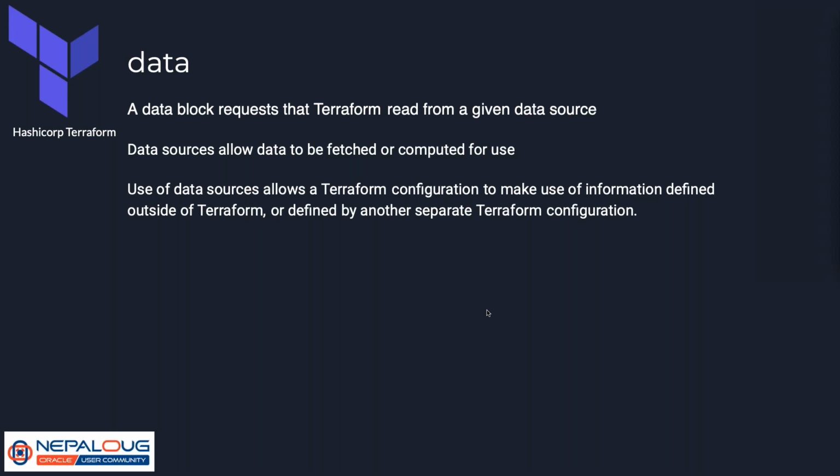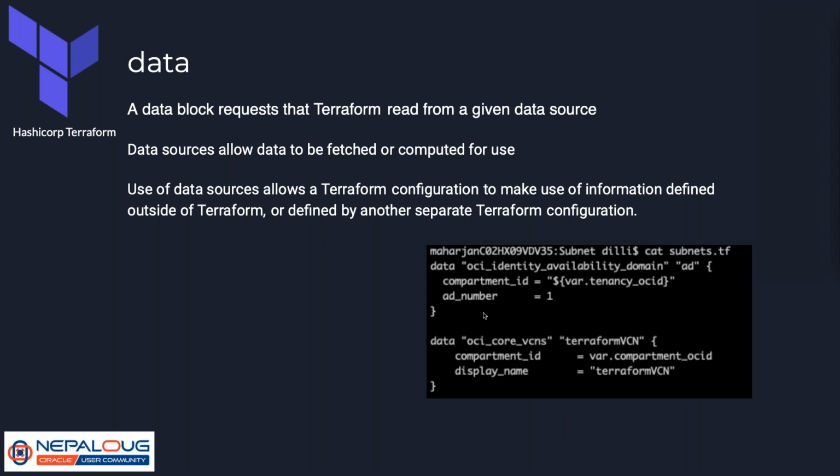Then I need to use a data block to read the OCID values from the existing compartment. So in that case, I'm not going to define the resource block for the VCN because it is already created, right? I will just use a data block and read all the required values.